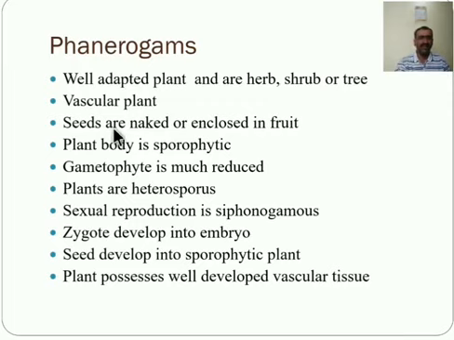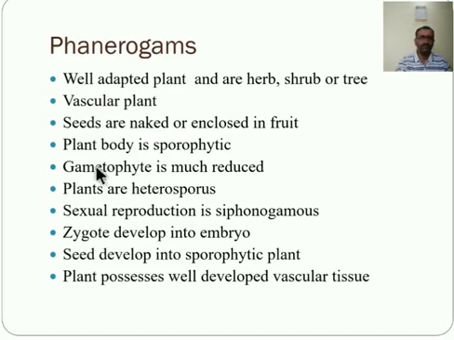Next, the seeds are naked or enclosed inside the fruit. Both structures are there. In some plants the seeds are naked, in some plants they are enclosed in the fruit. Next, the plant body is sporophytic, which produces spores within special organs such as the microsporangia, known as the pollen sac, and megasporangia, that is the ovule.